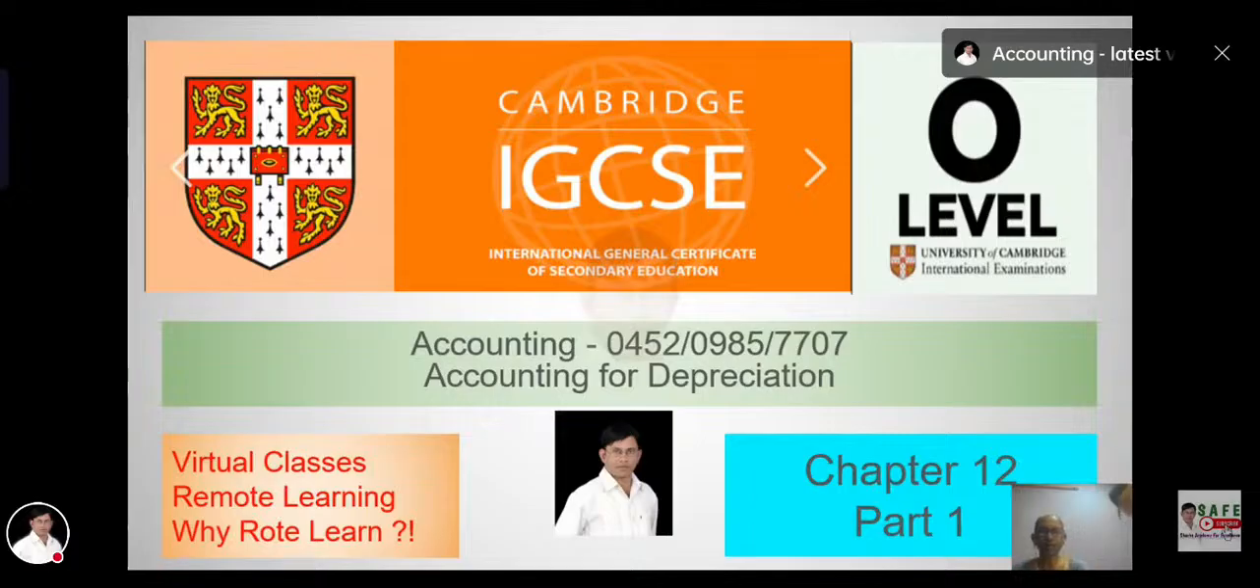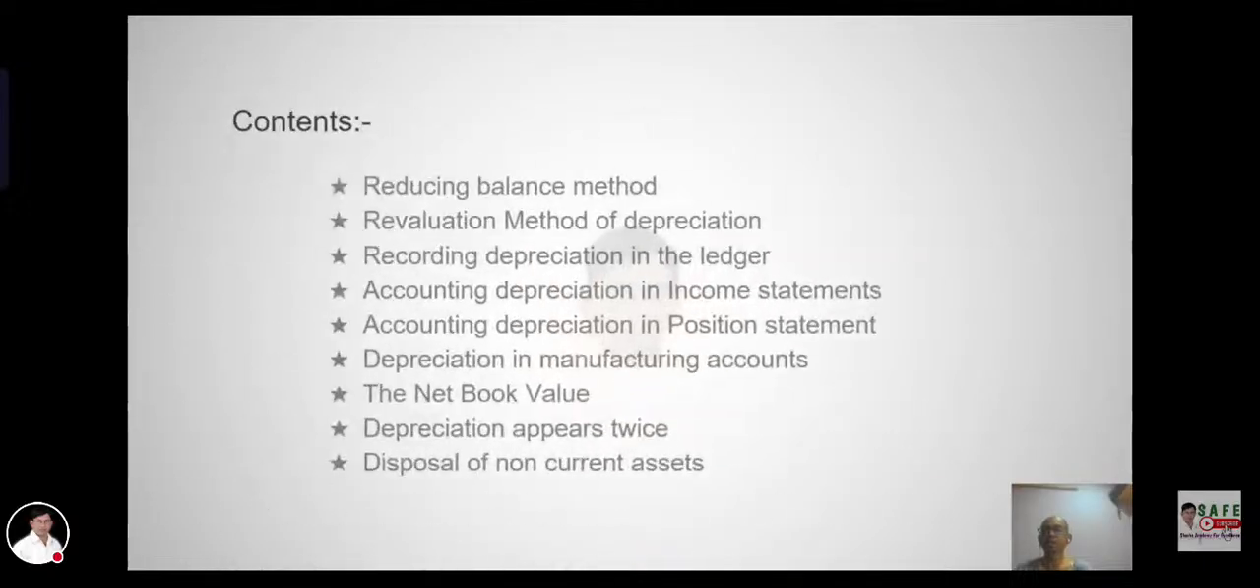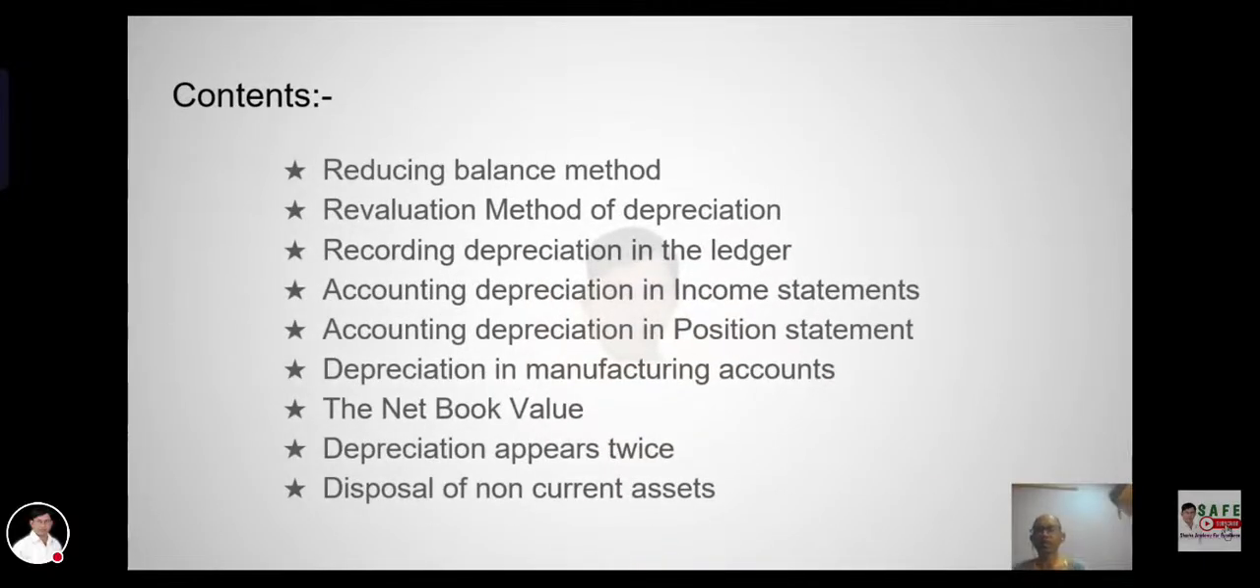Accounting for depreciation, chapter 12, part 1. Depreciation. In this lesson we are going to learn about the whole concept of depreciation, methods of calculating depreciation, straight line method, advantages and disadvantages, reducing balance method, revaluation method of depreciation, recording depreciation in the ledger, accounting for depreciation in income statements, accounting for depreciation in the statement of financial position, depreciation in manufacturing accounts, the net book value, depreciation appears twice, disposal of non-current assets.